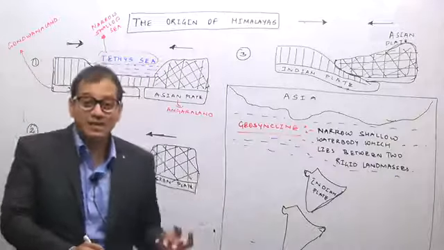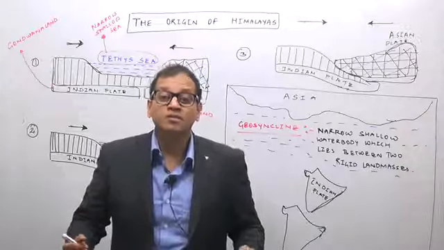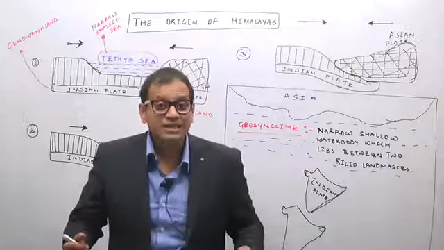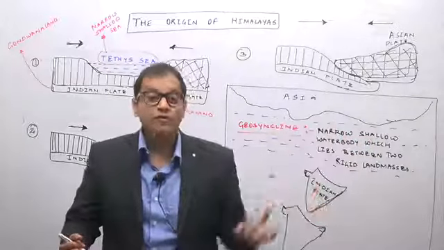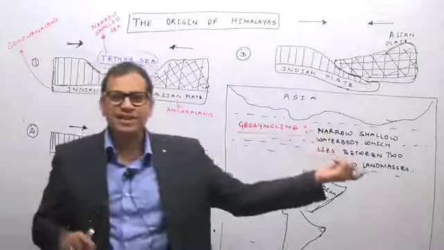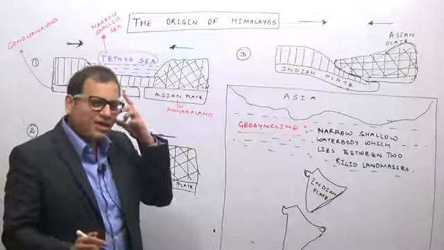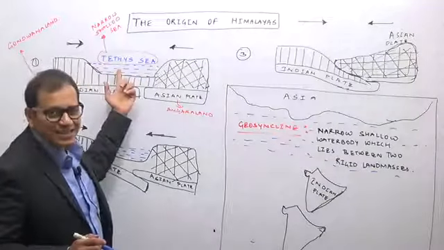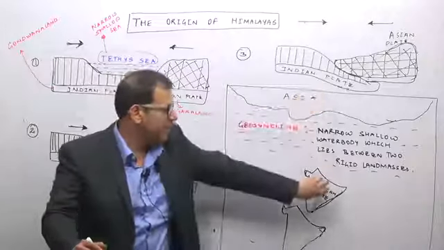That is why in the previous lecture I gave you an example of the mythology of Samudra Manthan, in which the Meru Mandar mountain, or the Meru mountain, came out of a sea, came out of an ocean, during the Samudra Manthan between the devils on one side and the gods on the other. Similarly here, the Himalayas are believed to have come out of the Tethys Sea or the Tethys geosyncline, which was between the Asian plate and the Indian plate.